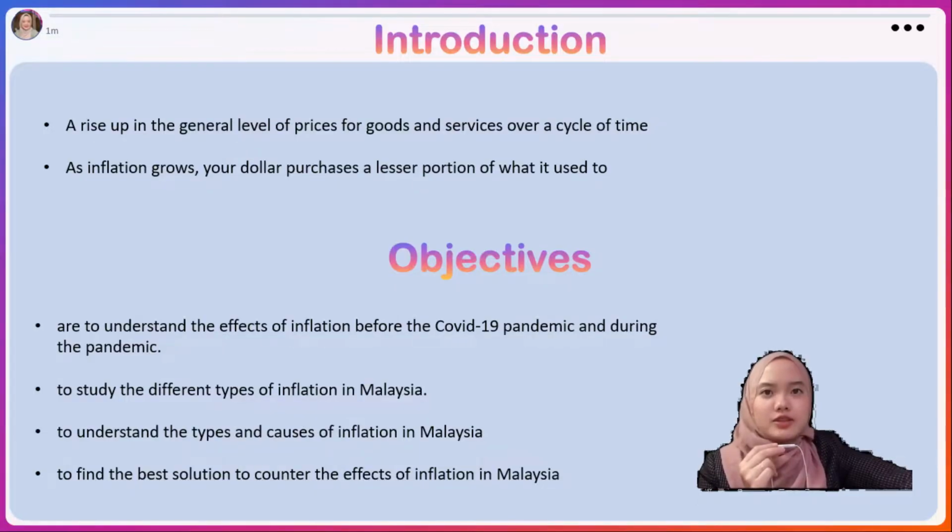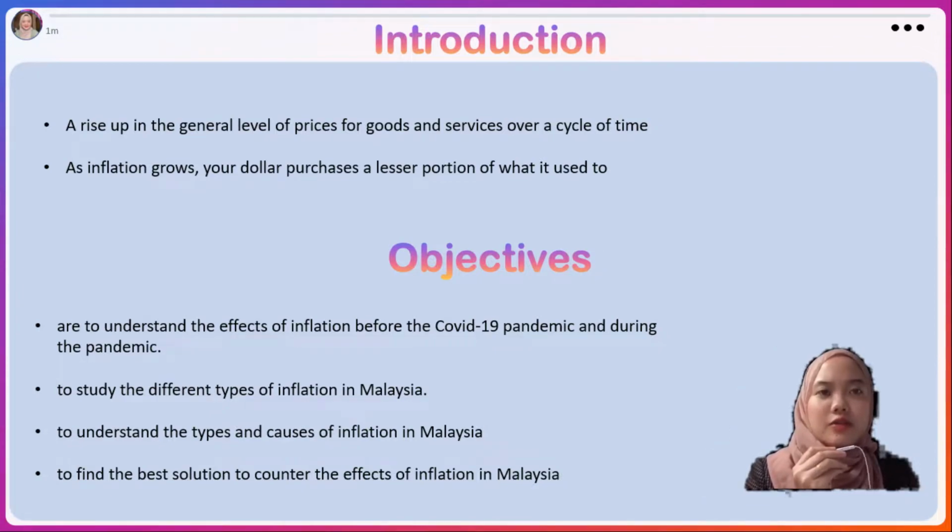Introduction. Inflation can be described as the rise in the general level of prices for goods and services over a cycle of time. It is expressed as a percentage rise each year. The annual rate of expansion of the price index, generally the consumer price index, is also known as the inflation rate. As inflation grows, your dollar purchases a lesser portion of what it used to. Where there is inflation, the value of the dollar does not remain constant.